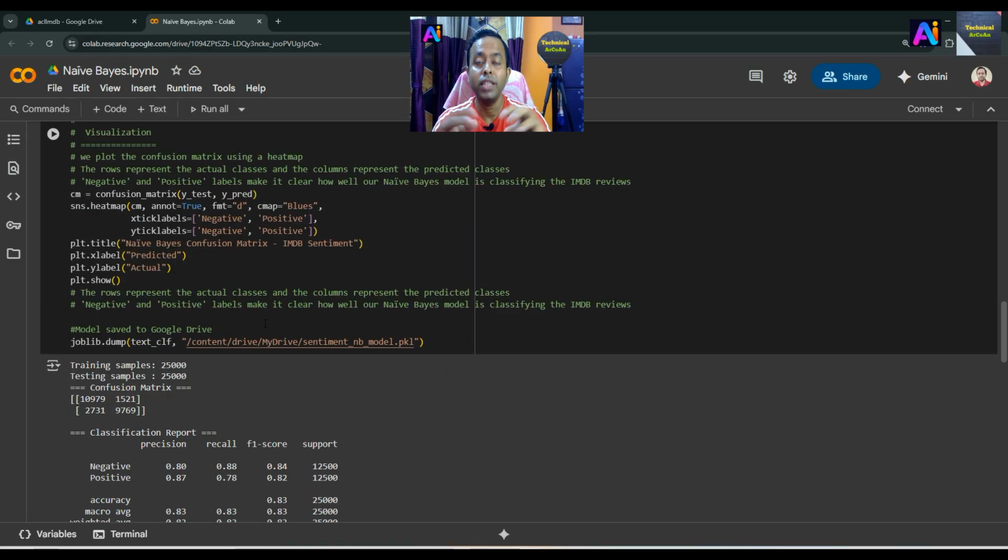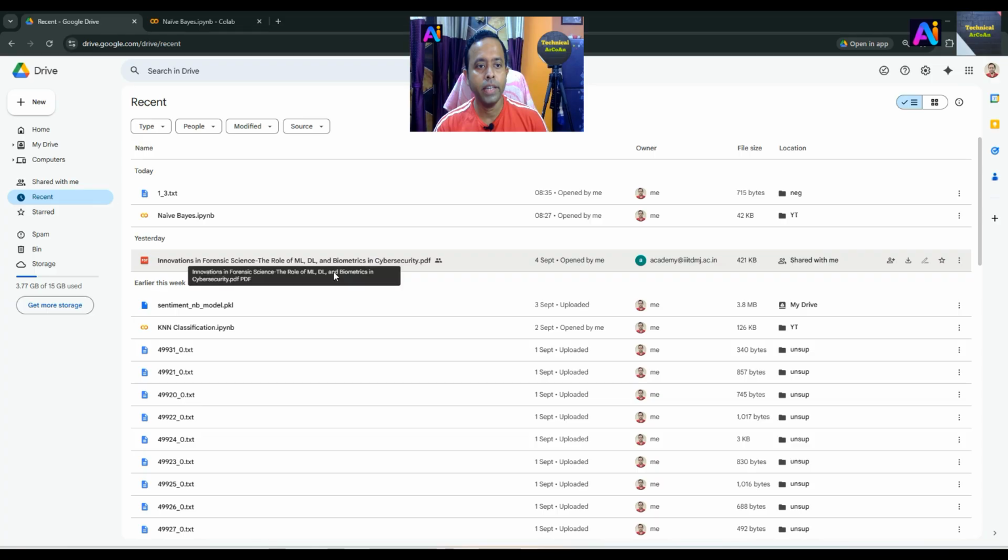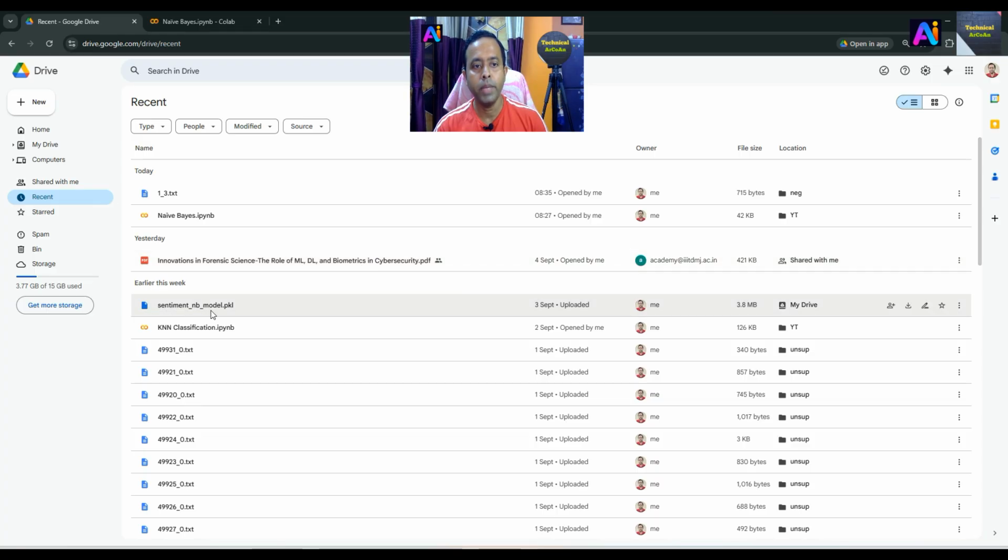Now the model is saved within the Google Drive, because we saved it using one of the methods from this module, dump. So within the Google Drive we saved the model using this file, sentiment_nb_model.pkl. Just see, this file is already there, with the file name sentiment_nb_model.pkl.